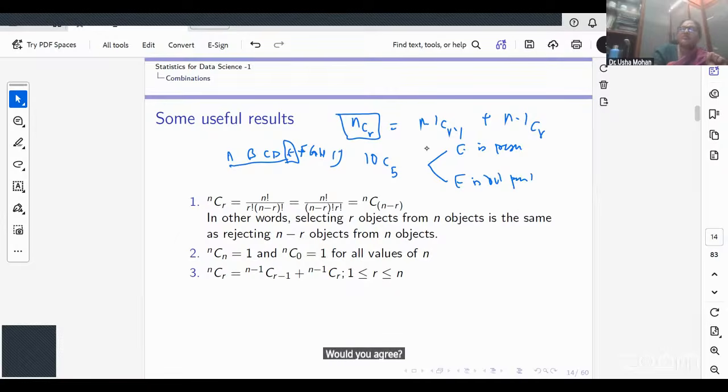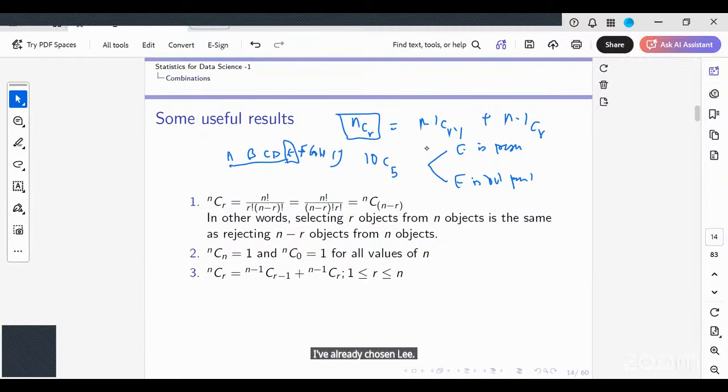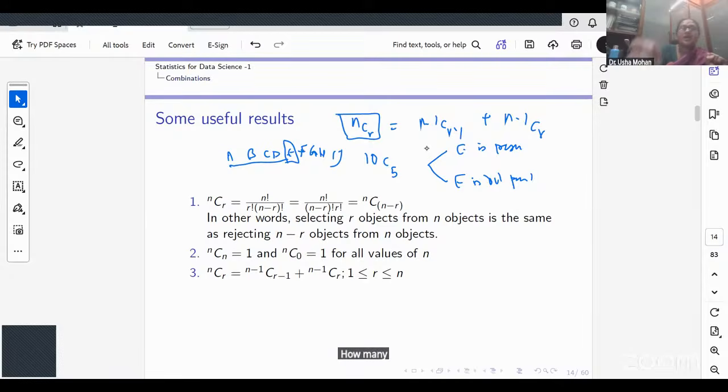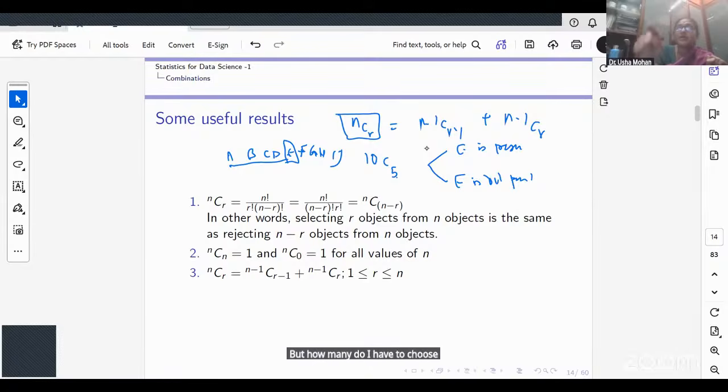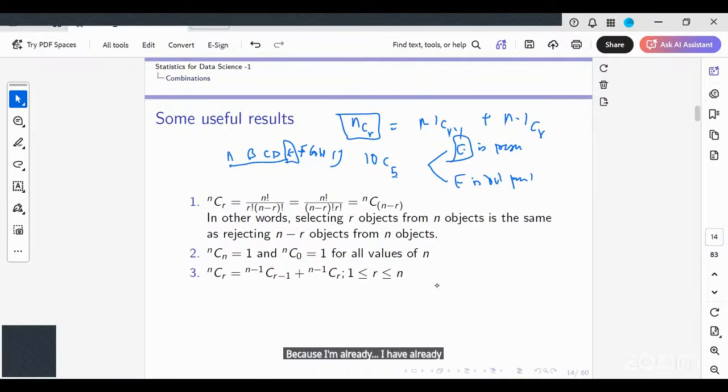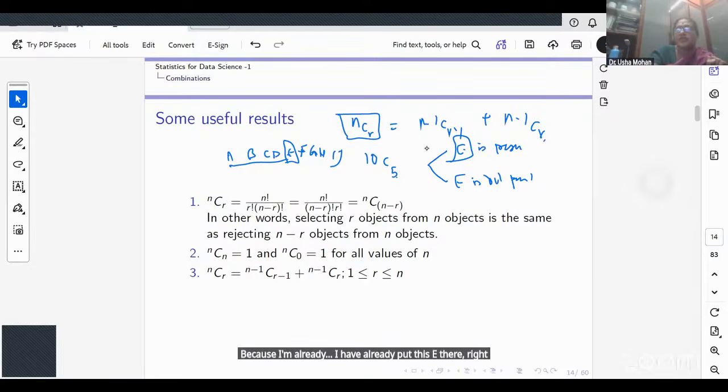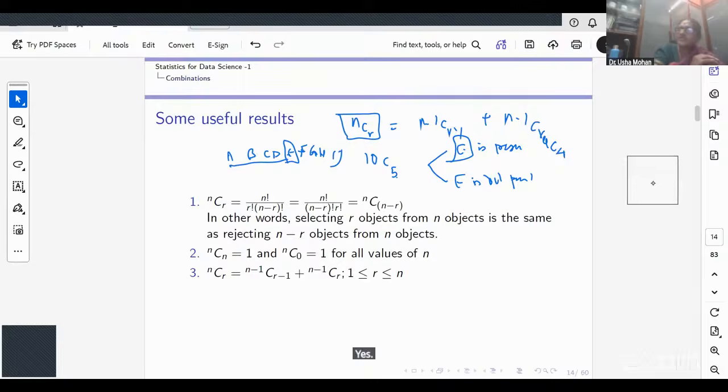Right. Now, if E is present in those 5 objects, how many more should I choose? I've already chosen E, so I need to choose the remaining 4. But from how many do I have to choose them? From 9, because I have already put E there. So that can be done in 9 choose 4 ways. Is that clear?